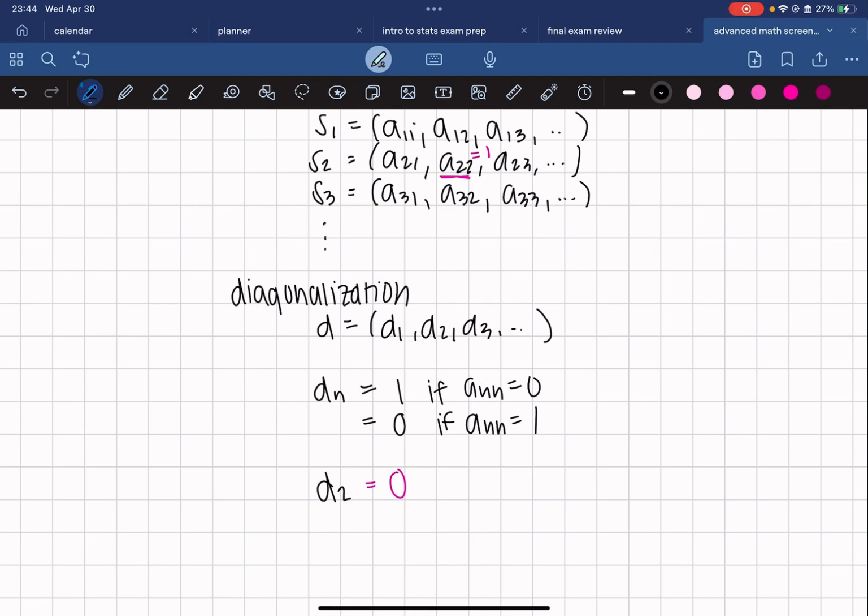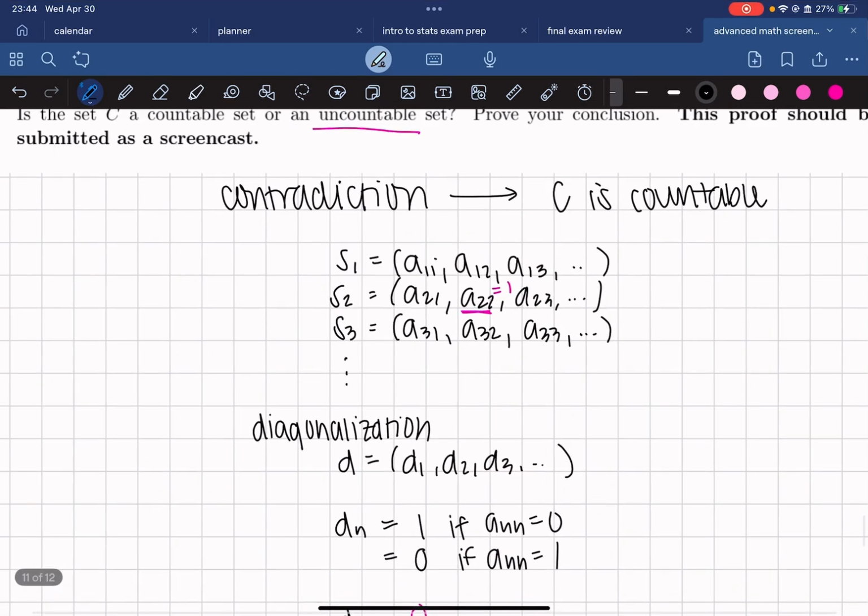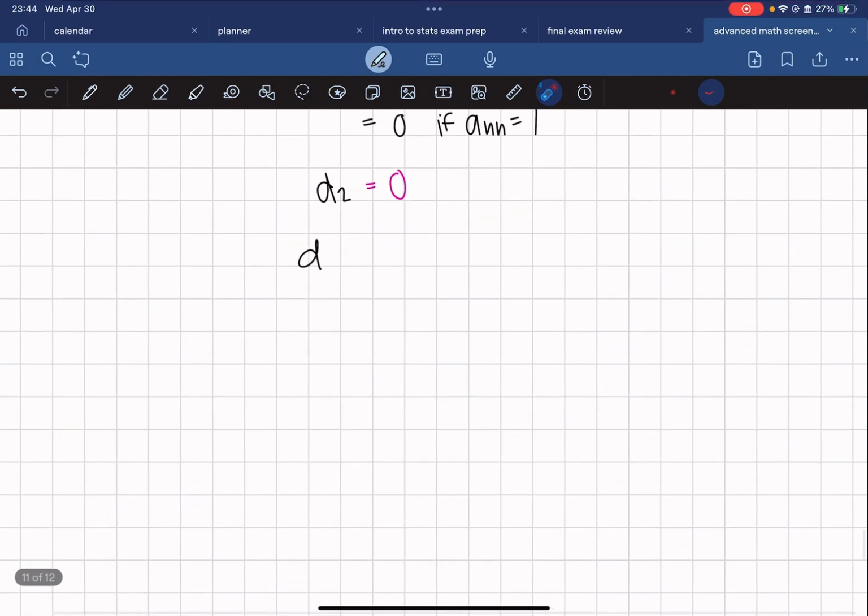And from there, we can determine that D is going to differ from every single sequence in the list in at least one place. So D differs from S1 in the first digit because we took this digit and flipped it. S2, we took this digit, and so on, and we flipped them all. So D differs from every sequence in at least one place.